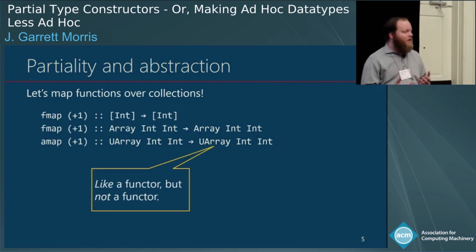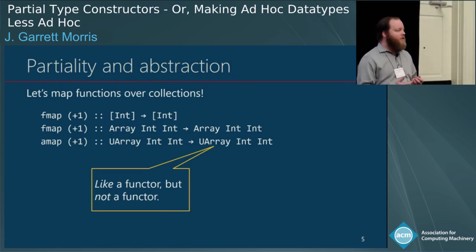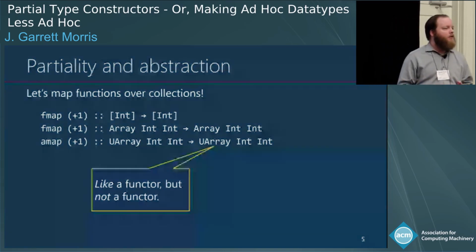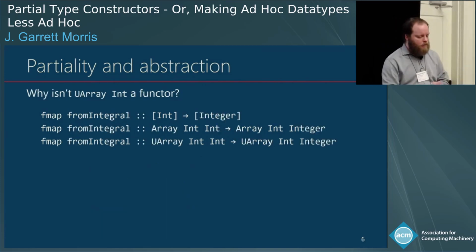So the idea is UArray is like a functor. It seems to have the bits of a functor, but it's not a functor. And this is not a story about how GHC is mean, because the thing is UArray is genuinely not a functor. Let's look at another thing I could map.